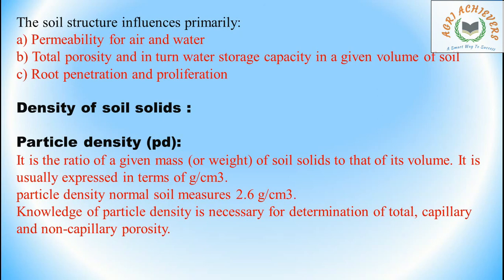Density of soil solids. Here the two important types of densities are particle density and bulk density. We are familiar with these words. So let's see about particle density. It is the ratio of a given mass or weight of soil solids to the volume of soil solids. It is usually expressed in grams per centimeter cube. Particle density of normal soils measures 2.6 grams per centimeter cube. It is the particle density of normal soil.